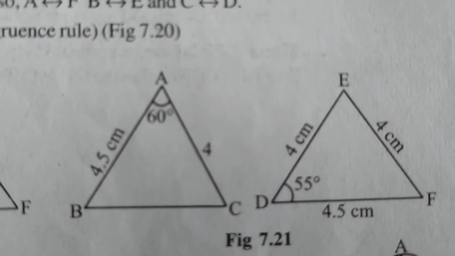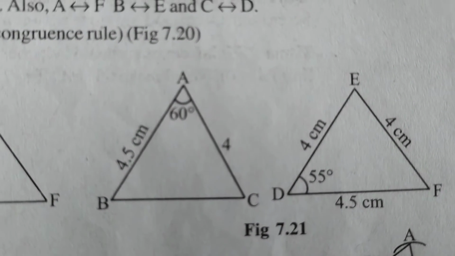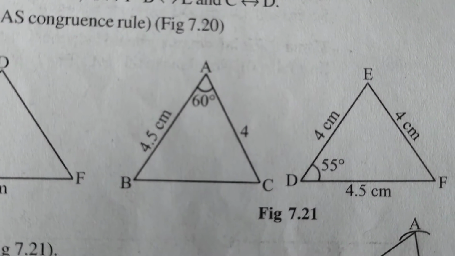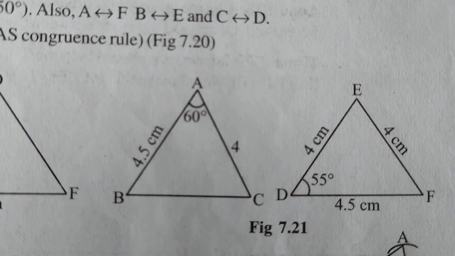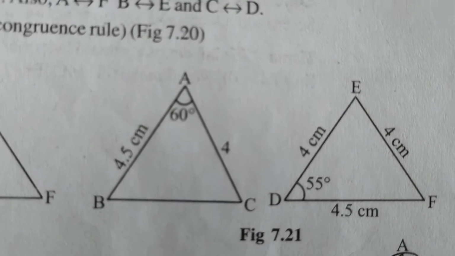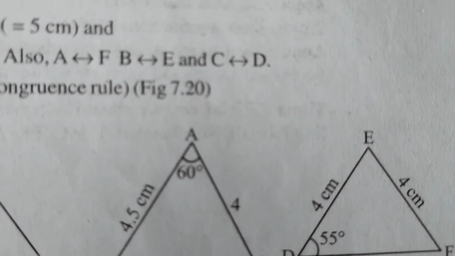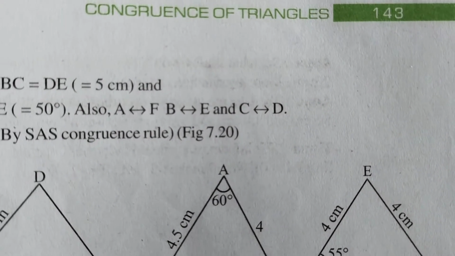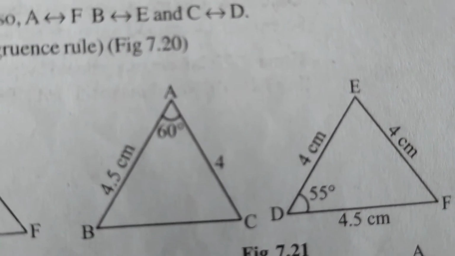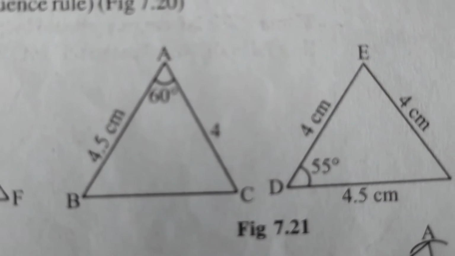Now see figure 7.21. Here we have AB length 4.5 centimeters and DF length 4.5 centimeters. And AC length is given as 4 centimeters, and we have two sides here, 4 centimeters, and the angles 60 degrees and 55 degrees. So the angles are not the same, so they are not congruent, as the angle is not the same.